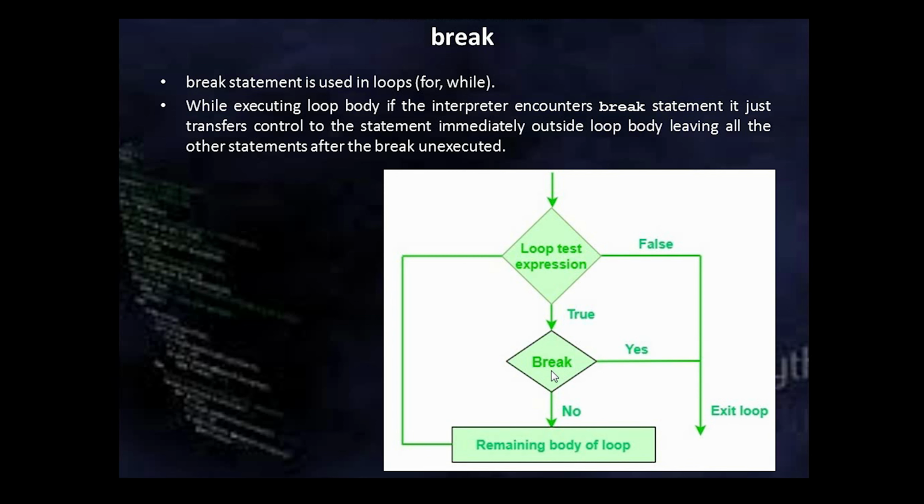In the loop body, if it encounters break, it will terminate the loop from that point itself and come out of the loop body. Otherwise, it will continue executing the remaining statements and then come back to the entry point of the loop.